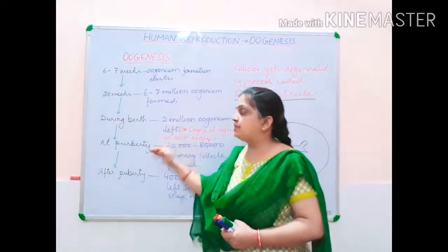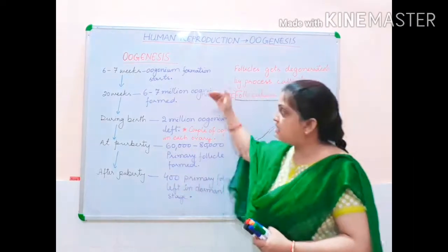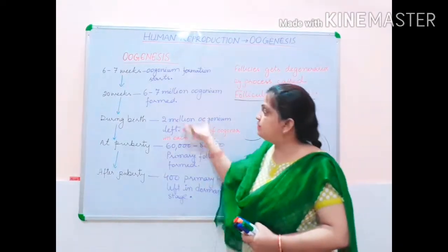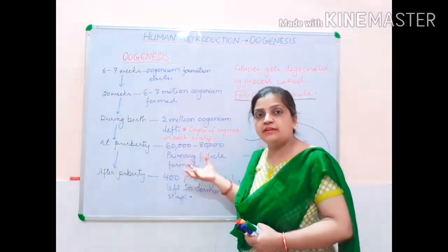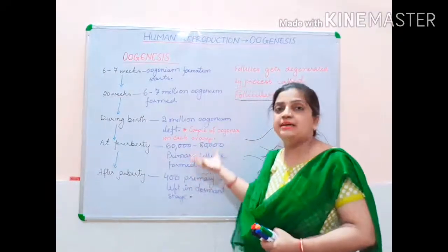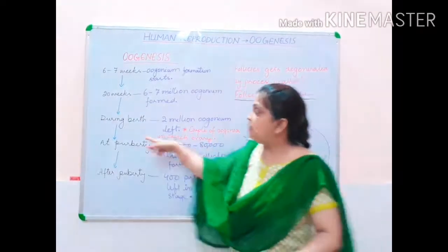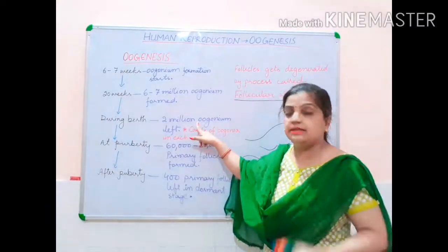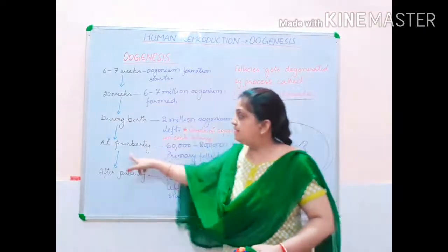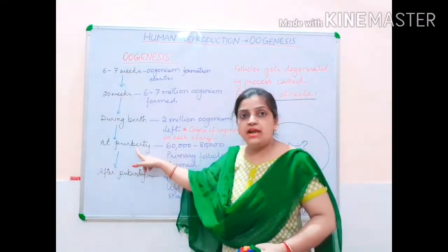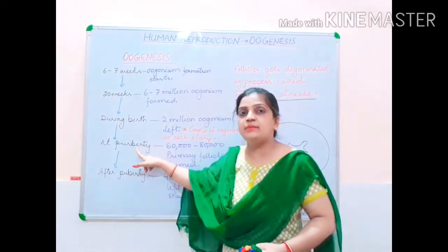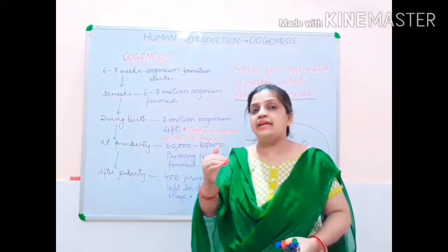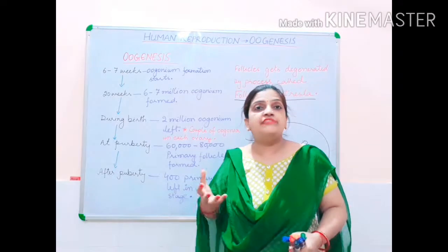Now, as the time period is going and the developmental stages are going, the number of oogonium cells is getting degenerated. Their number is decreasing. During the time of birth, the number was 2 millions in each ovary. But after attaining puberty, what is the time period of attaining puberty among females? It is about 12 to 13 years. When the girls reach the age of 12 to 13 years, they attain puberty for the first time.